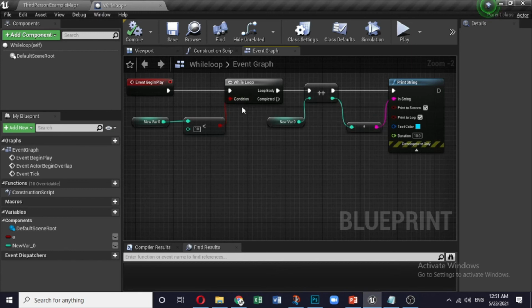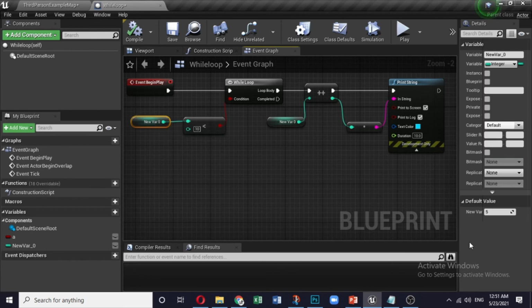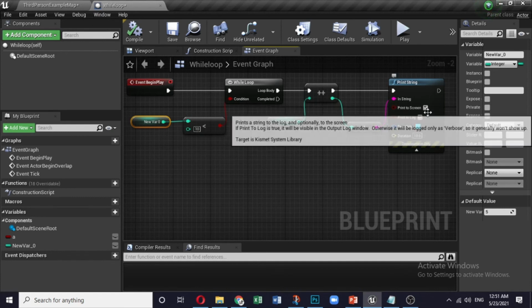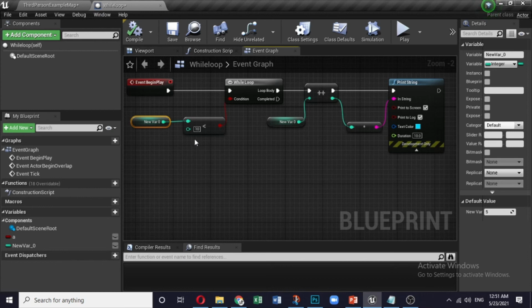Now here the condition is there is an integer and the value of the integer that we have already set is 5. Now this value of integer has to be less than 10. So whenever the execution happens, the string value will type only if it is less than 10.